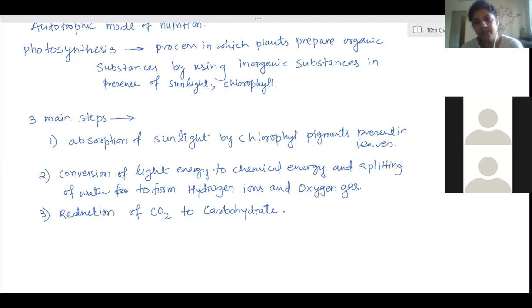Glucose and fructose both are the end products of photosynthesis. Both have the same formula, but the binding between the carbon, hydrogen, and oxygen is different. So therefore, those are considered different compounds.